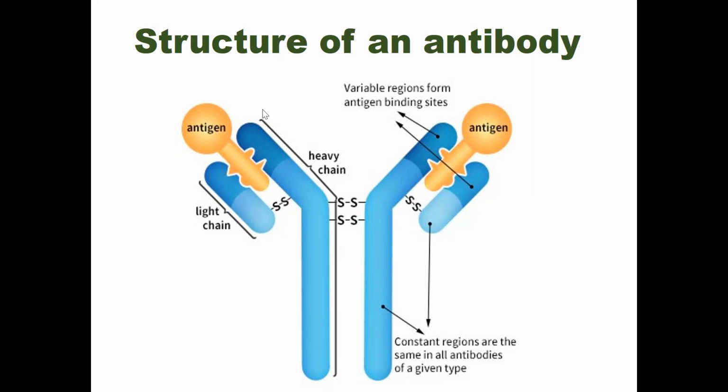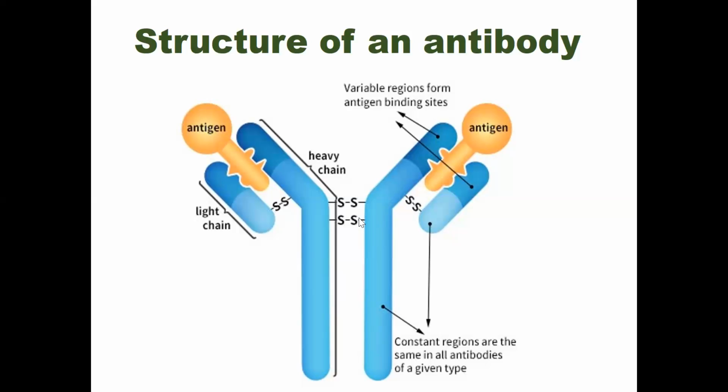So all of these portions are called the Fab region. The lower portions of the heavy chains and also the constant regions, beneath the disulfide bonds, are called the Fc region, the fragment crystallizable region. Here is an antigen, and here is another antigen.